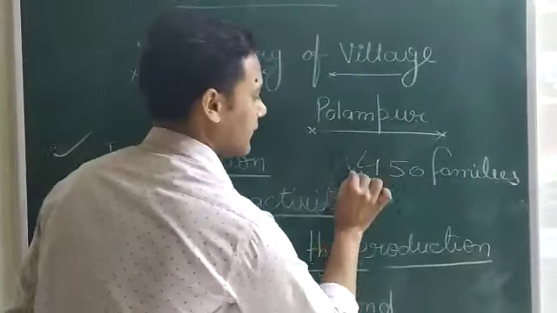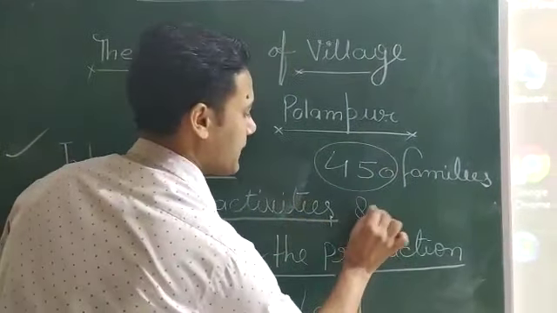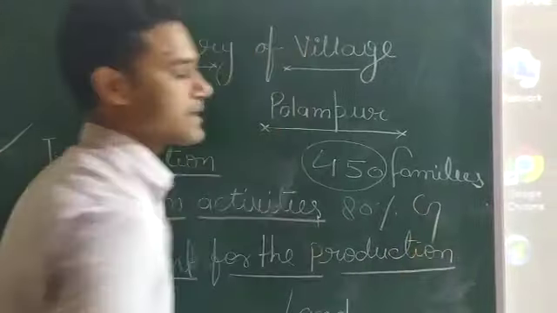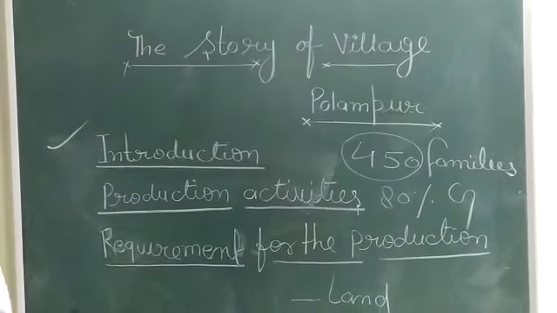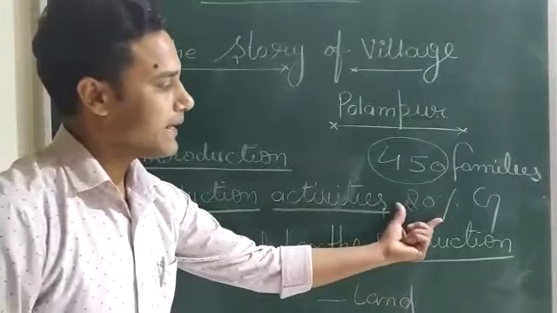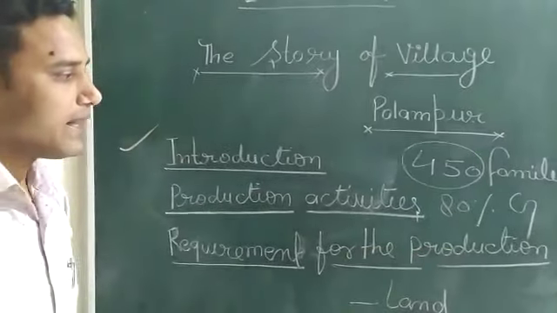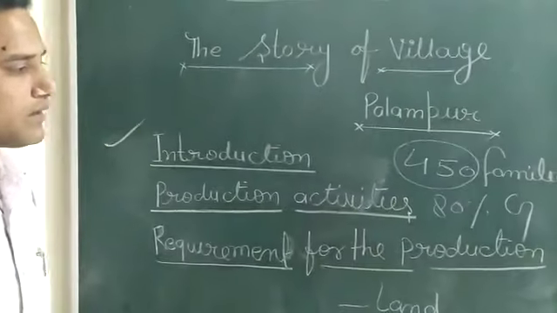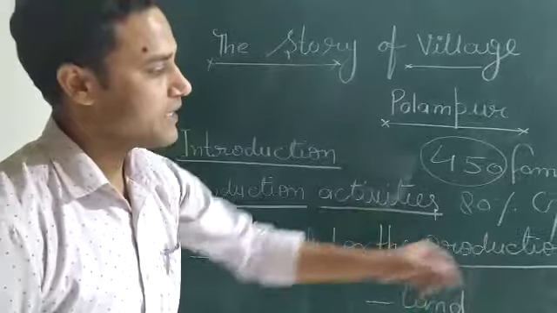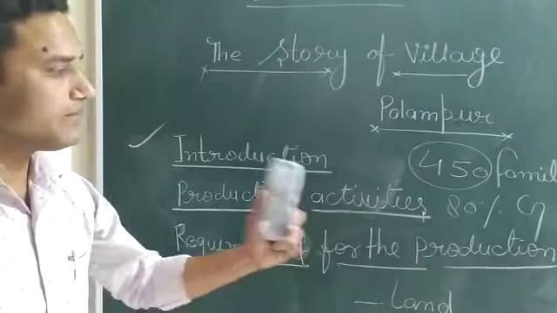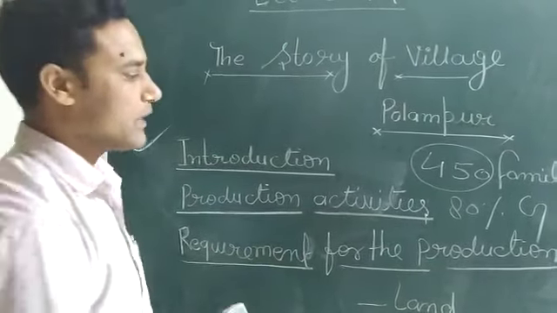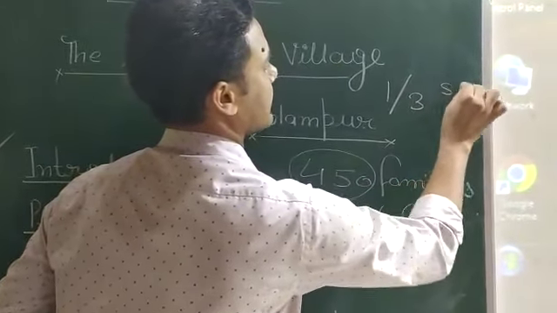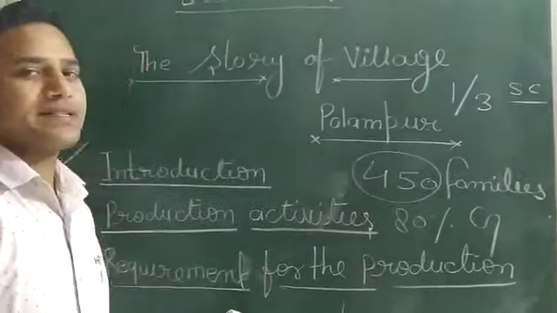Out of 450 families, 80% people belong to the upper caste. They are general category people, and they have much land ownership. So you can see that 80% people are the landlords in the village, and one third people are from SC, that is scheduled caste.